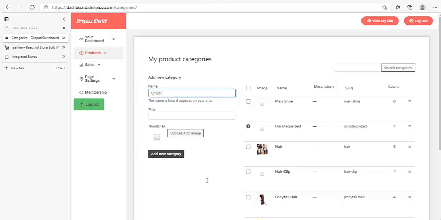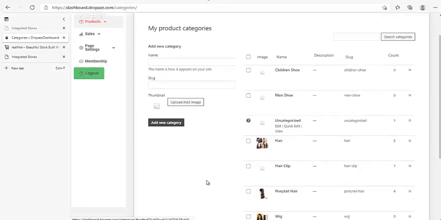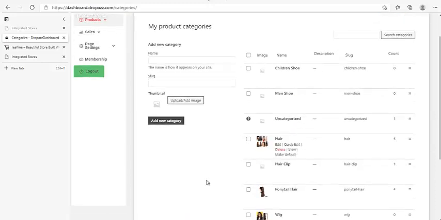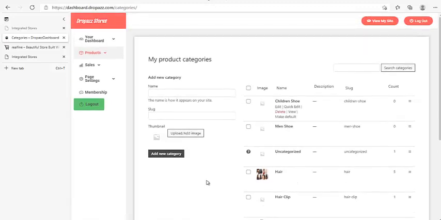Okay, children's shoe. Please learn what it means for you to have a niche, because you might want to ask, what if I want to sell every kind of product in my store, not just hair for hair, shoe for shoe? It's called a general niche, or general product store. We don't do that. You can do it if you want to, but I tell you categorically, you don't make good sales with such as a business person online.